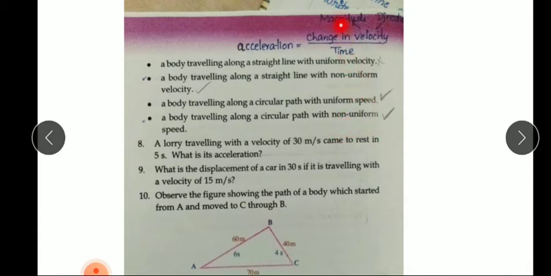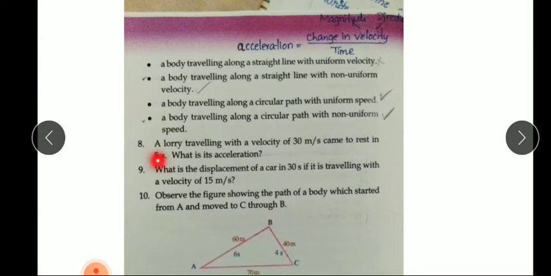That means there is a change in magnitude of velocity, and it is moving along a circular path, so its direction is also changing. So the velocity changes. Whenever there is a change in velocity, there is acceleration. So in these three cases, the body has acceleration.